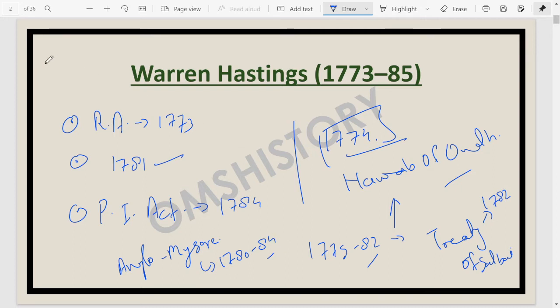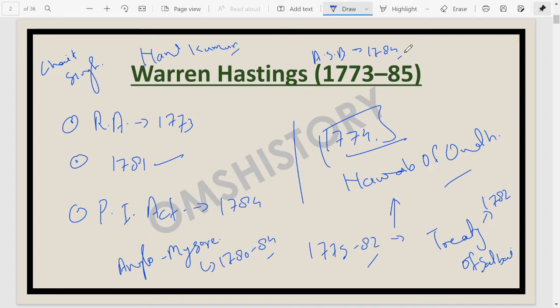Certain other things happened here. We have the Raja of Banaras, Chait Singh. The Britishers came in conflict with him, so the Chait Singh affair happened here. Then the Nand Kumar episode happened. Nand Kumar got into personal animosity with Warren Hastings, and he charged him with corruption. The foundation of the Asiatic Society of Bengal also happened at this point in time, in 1784. Sir William Jones was instrumental in it.